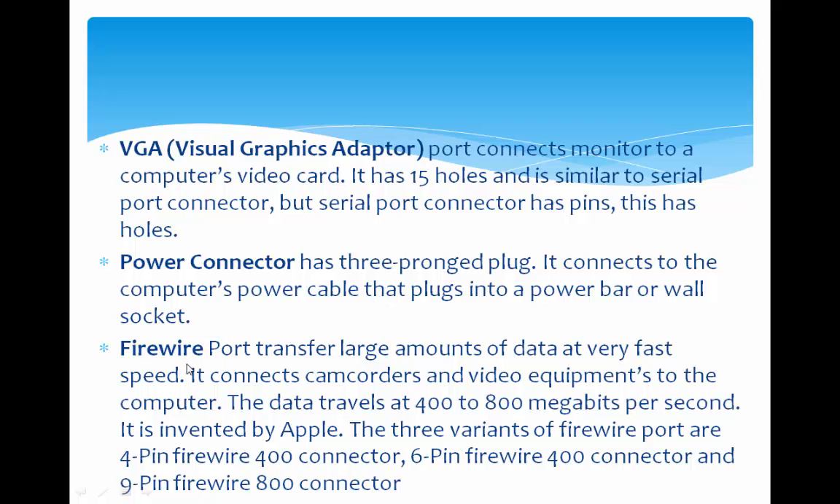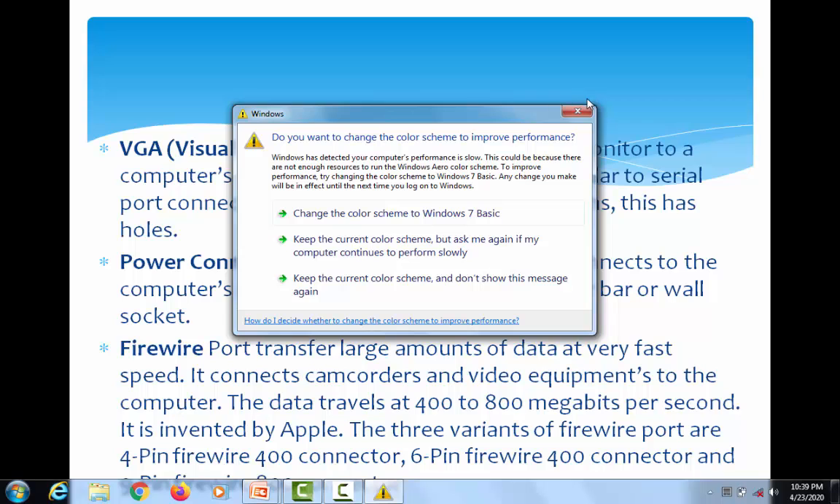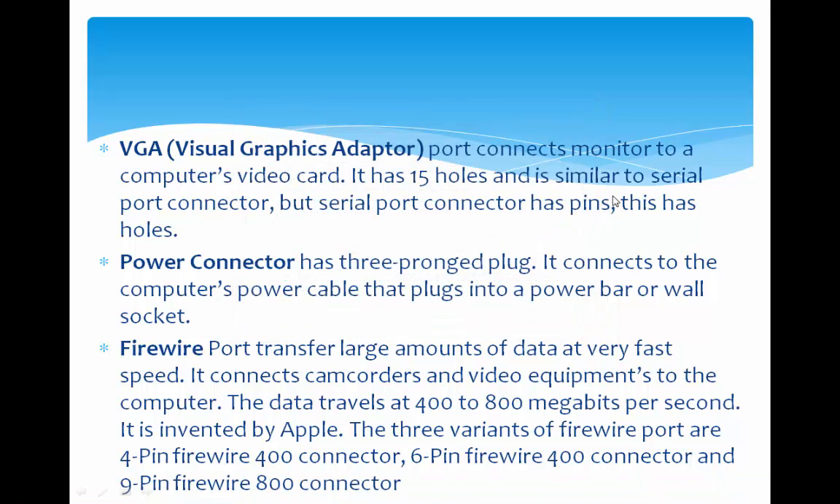Next one is FireWire port. The FireWire port transfers large amounts of data at a very fast speed. It connects camcorders and video equipment to the computer. The data travels at 400 to 800 Mbps. It was invented by Apple. The three variants of FireWire ports are the 4-pin FireWire port, which has a 400 connector, the 6-pin FireWire having a 400 connector, and the 9-pin FireWire having an 800 connector. It is all about the port.